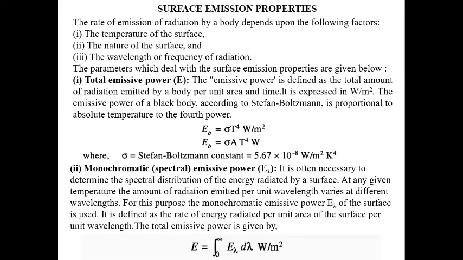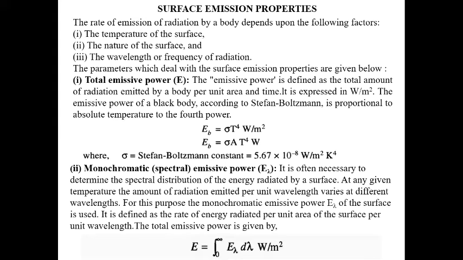So surface emission properties. What will be the different types of properties of the radiating surface? The rate of emission of a radiating body depends upon the following factors. First one is the temperature of the surface. Second one is the nature of the surface, and the third is the wavelength or frequency of the radiation. So the following parameters deal with the surface emission property.